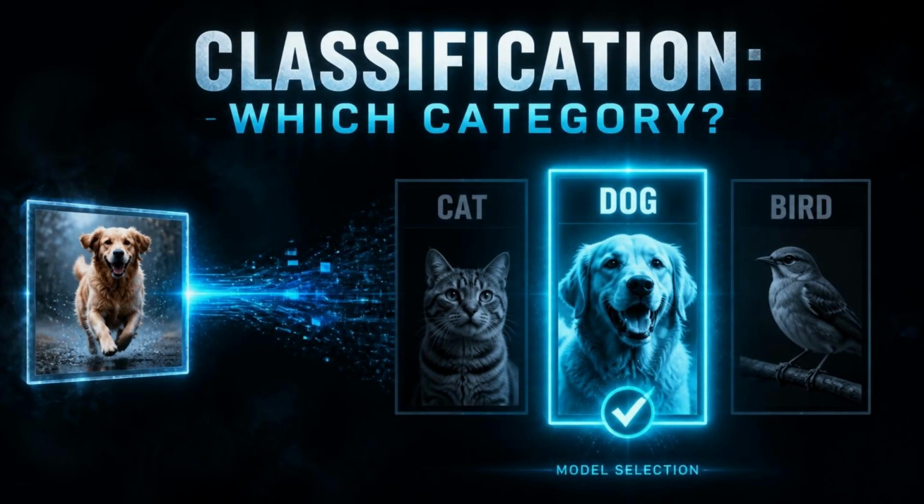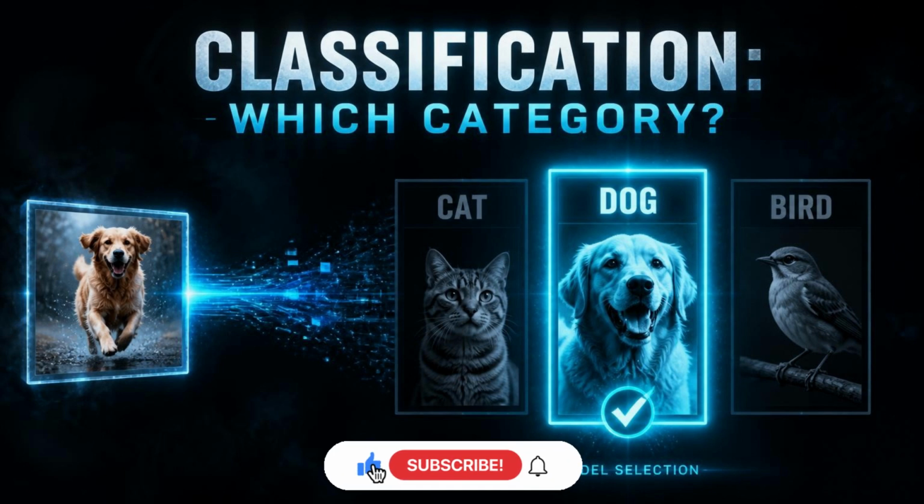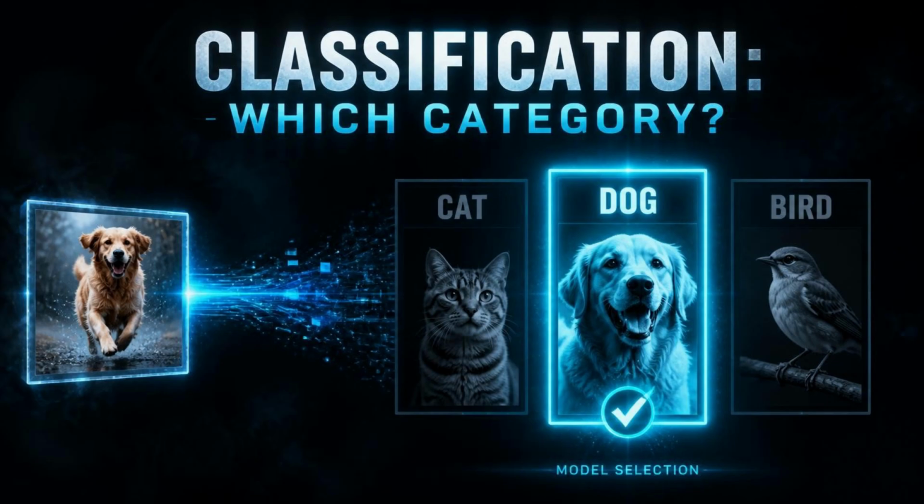One major supervised learning task is called classification. Classification asks, which category does this belong to? Is this a cat, a dog, or a bird? The model learns from examples where the categories are already known. Then, when a new example arrives, it predicts which category it most likely belongs to. Classification is everywhere in modern AI.